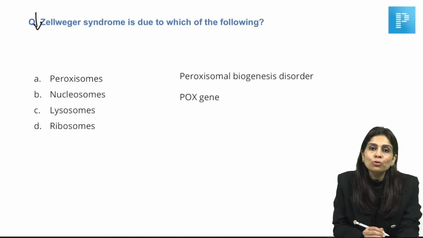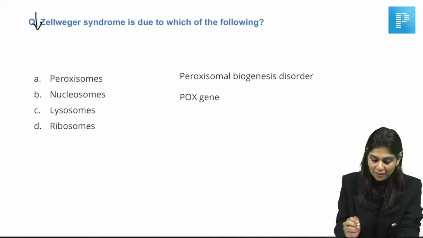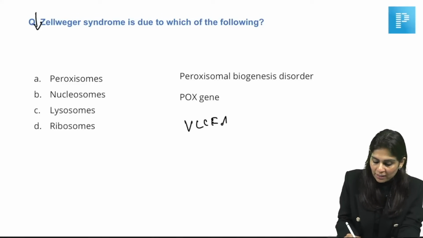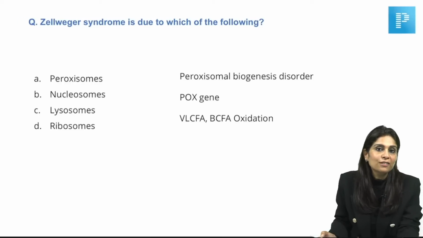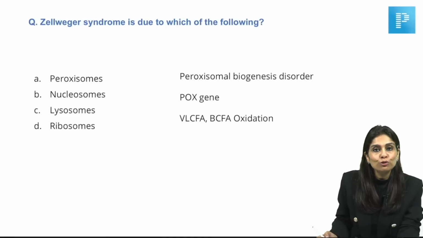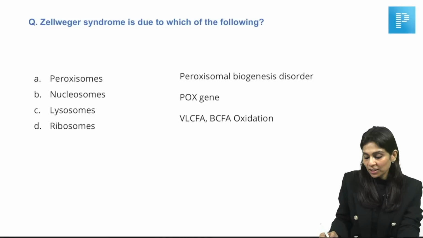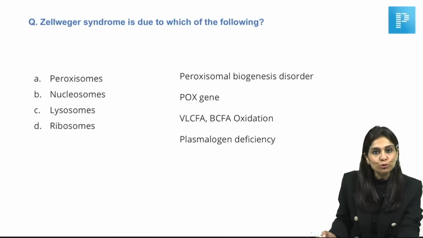I've already told you so many times that peroxisome is related to very long chain fatty acid oxidation. So in this case, very long chain fatty acids do not get oxidized. Branched chain fatty acids do not get oxidized. So all these fatty acids would accumulate. Peroxisome is also related to ether lipid synthesis or plasmalogen synthesis. So, in this condition, there will be low levels of plasmalogens.